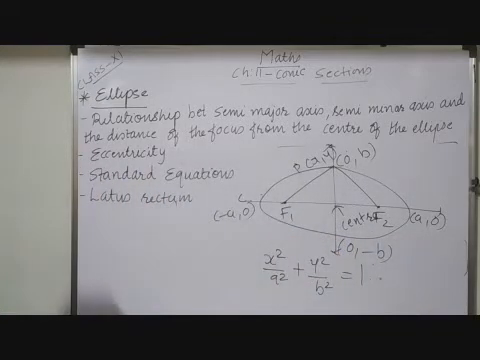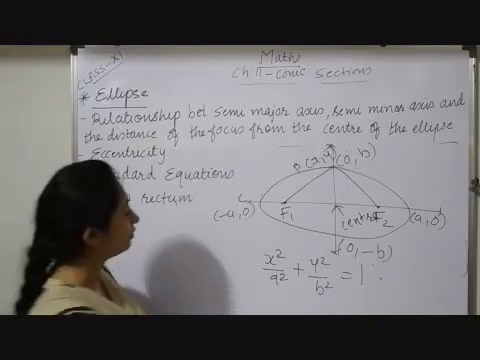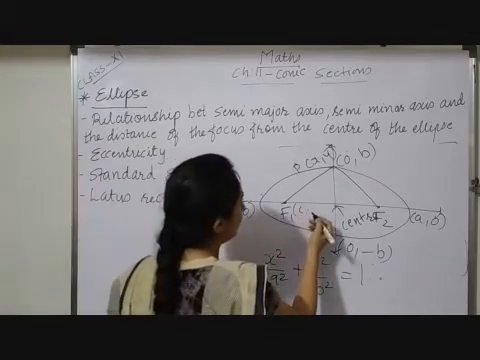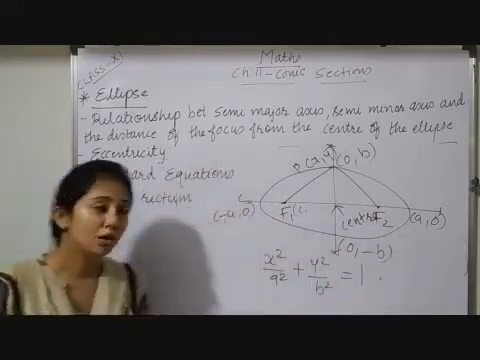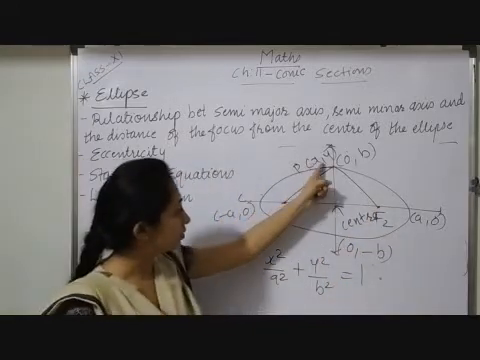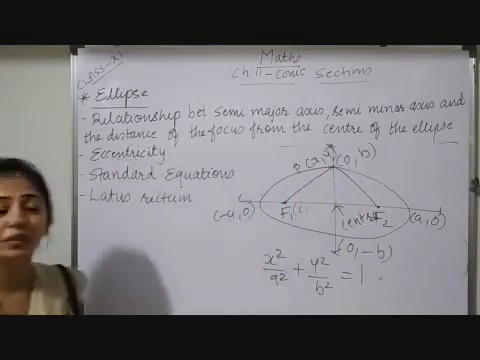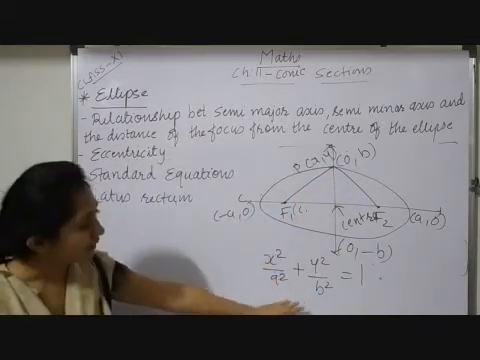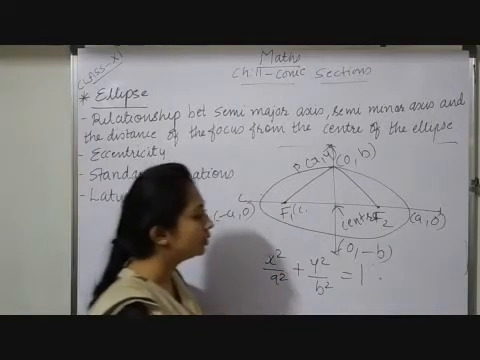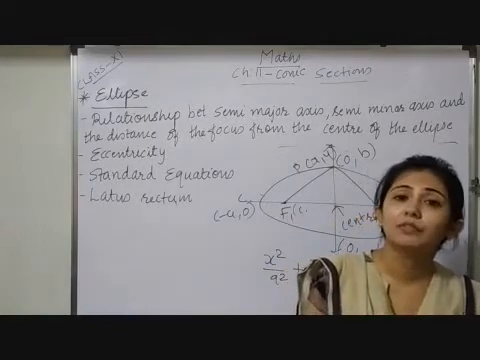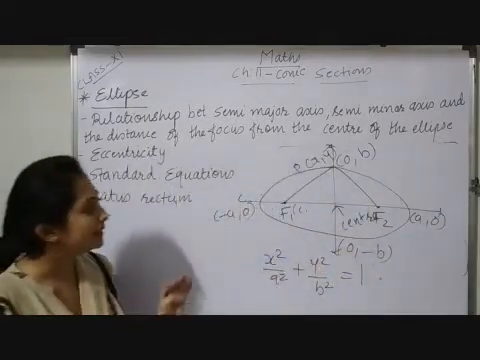Now again in your mind there will be a question: how did I derive this equation? Here your focus is c comma 0, and here minus c comma 0. This point is x comma y. Place these values, apply the distance formula, and you will get this equation. But how we derived this equation, not a single question you are going to get in an exam. You just have to remember all these formulas, the general form of this ellipse.